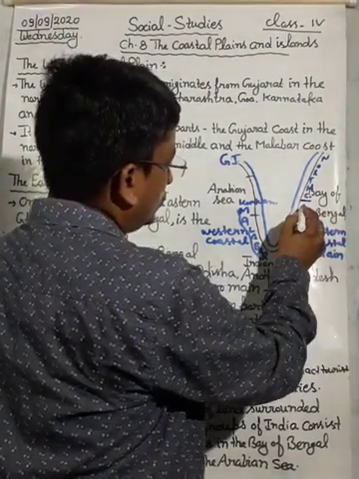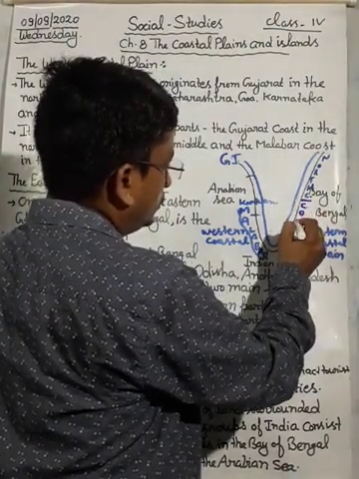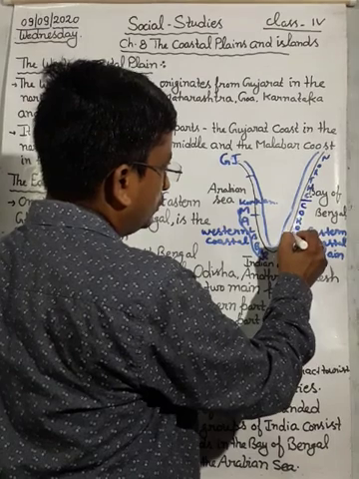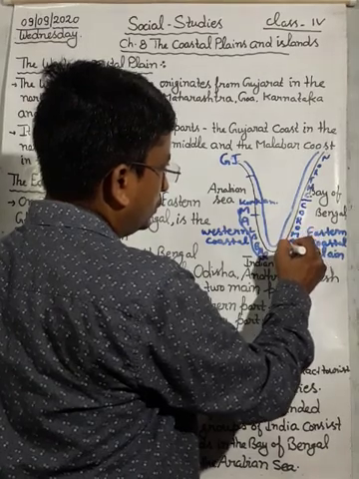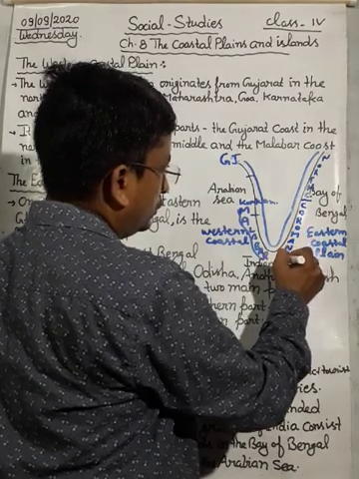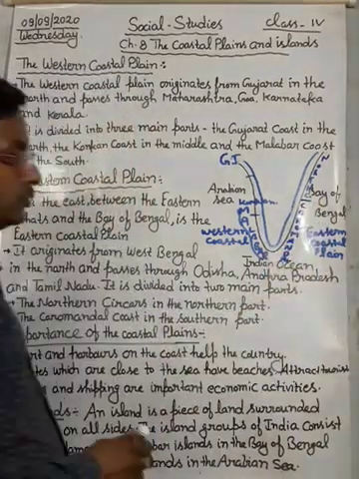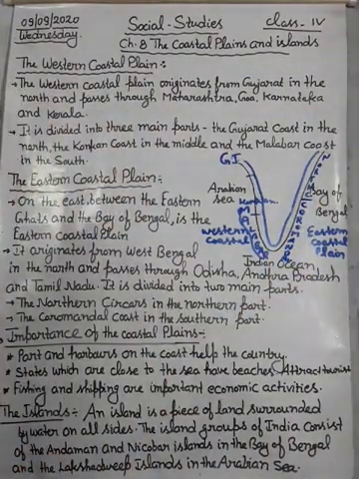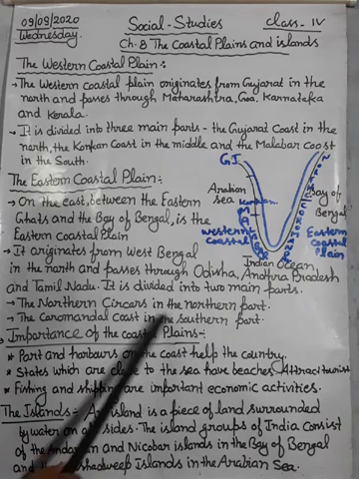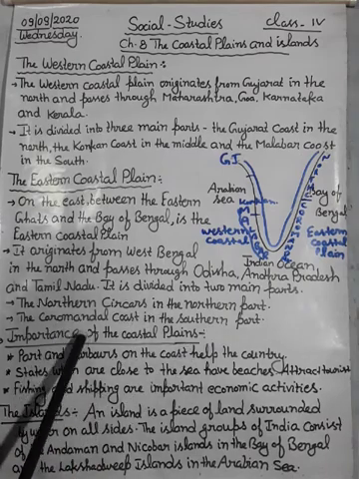The southern part is called the Coromandel Coast.